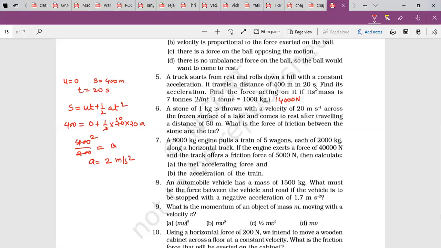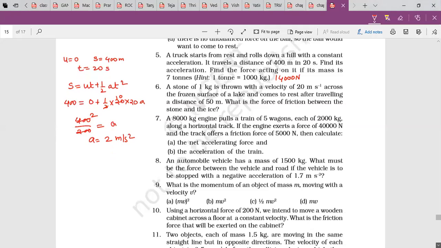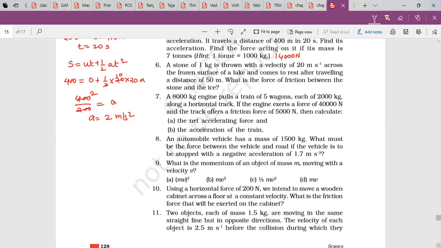And then acceleration. So force is 35,000 and the mass is 18,000. So acceleration is equal to F by M, 35,000 by 18,000, 35 by 18. Find that out. It's 1.94 meter per second square. Can you repeat it once again, ma'am? 1.94 meter per second square. Why are you shouting this much? Sorry, ma'am.